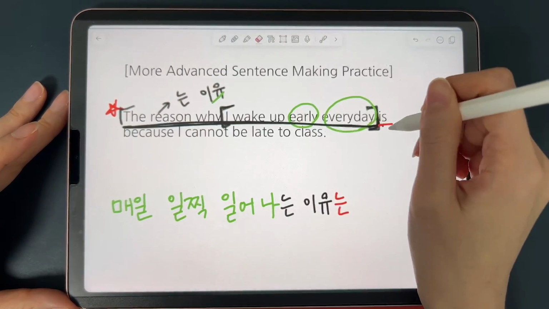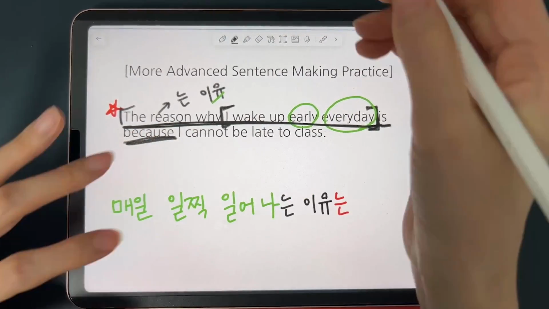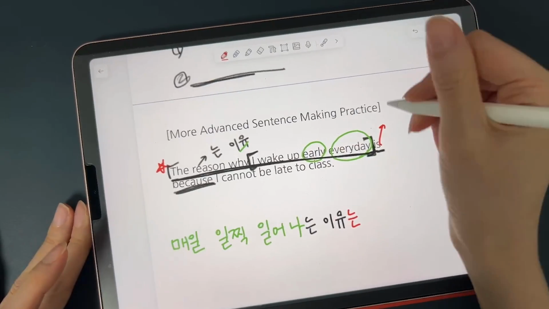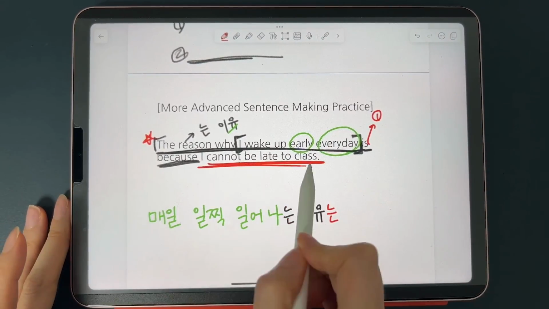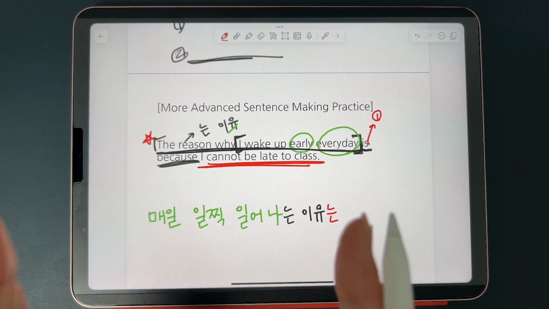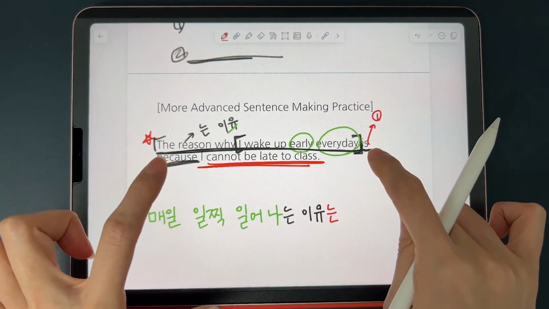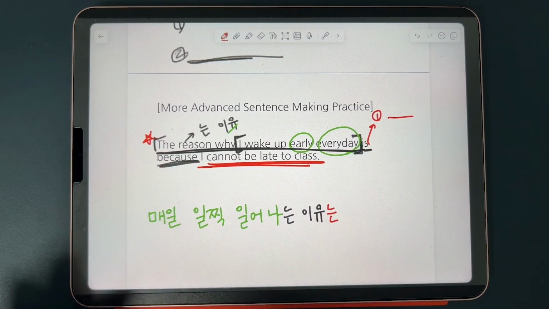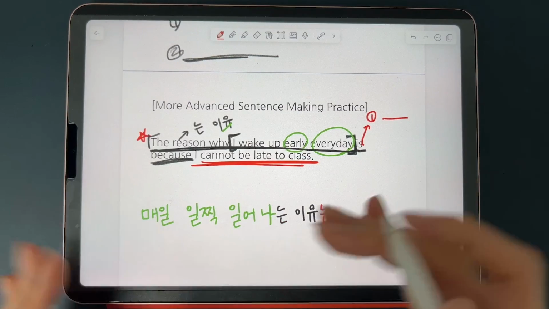So when you want to say is because, there are many ways you can use is because. You can just say, I cannot be late to class. You can just put this plain sentence without having to put any expression that corresponds to is because. So that's one way. That's acceptable in spoken sentence, but not in written sentence. But still, that's one of the options.